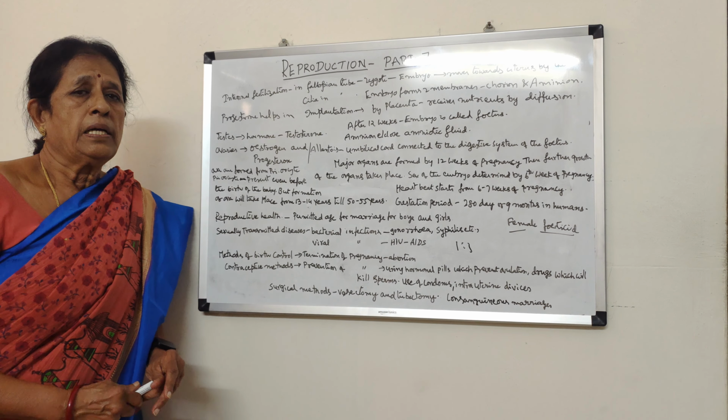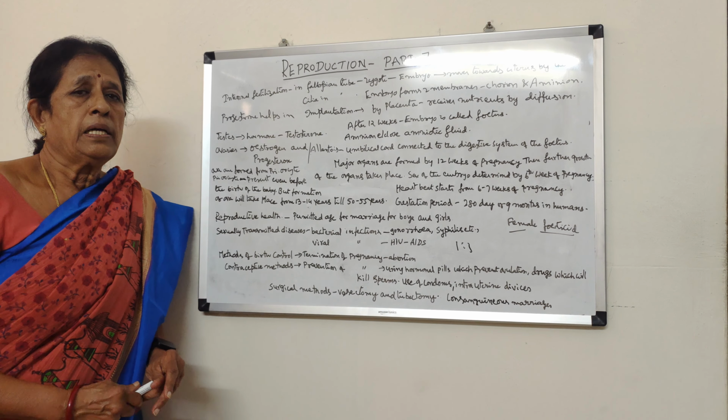So that is how the process takes place. That is about the male and female reproductive systems, and all the changes taking place in the female reproductive system after fertilization, and what happens if fertilization does not take place. Next we'll come to reproductive health. Actually, reproductive health is very important.